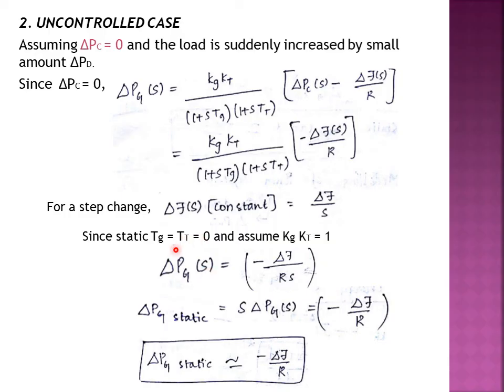When you substitute all these values in this equation, your del Pg of s will be equal to minus del f of s by Rs.